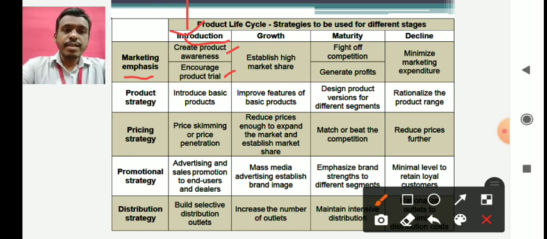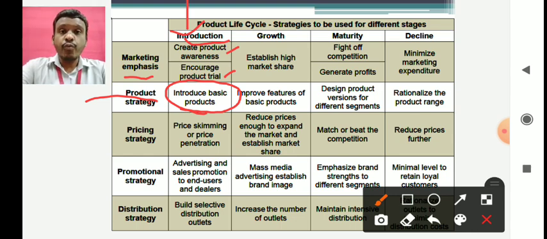Now moving towards the marketing mix. When we talk about the marketing mix, we talk about the product strategy first. When we introduce new products, the first thing is that we introduce only basic products instead of concentrating on a lot of variety, different types and variations of the product. Our first motive in the introduction phase should be to introduce basic products only. So only basic products are launched in this introduction stage.